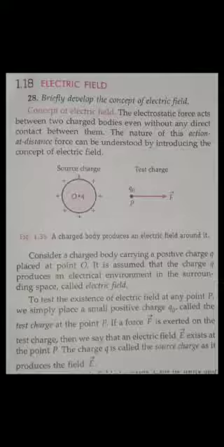Again, we have studied about Coulomb's law, the magnitude of Coulomb's law, and also Coulomb's law in vector form. We have solved many problems regarding Coulomb's law as well in our previous classes, and also the superposition principle. I mean, what is the force on a single charge due to multiple charges? Yes or no? So these things we already have completed. Now, guys, let us proceed further.